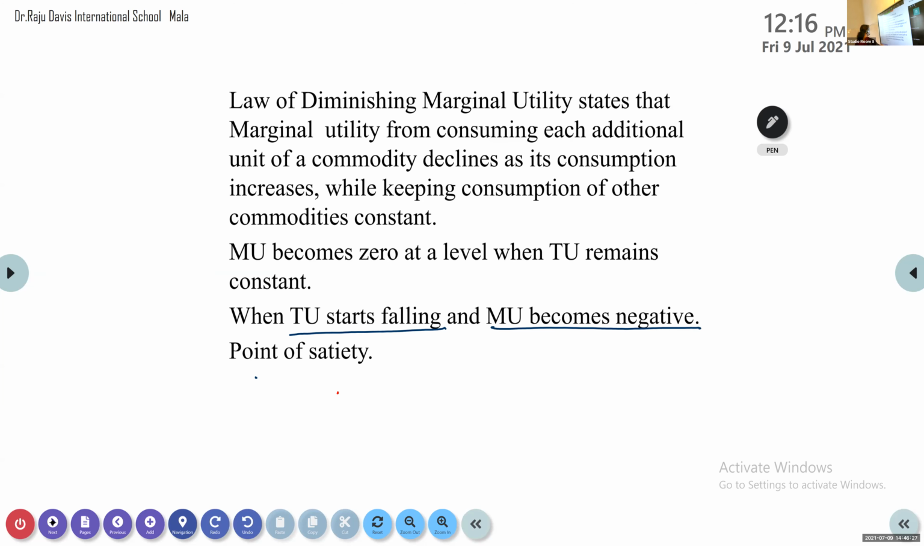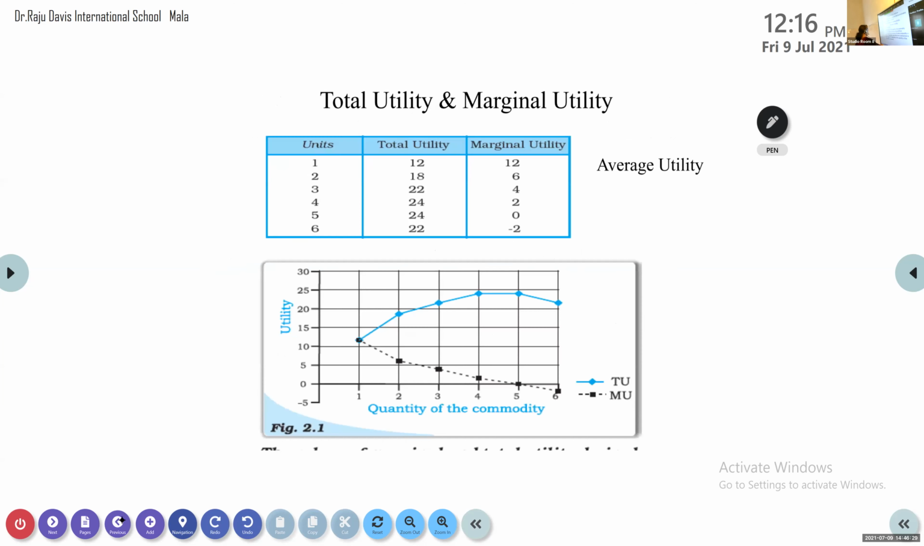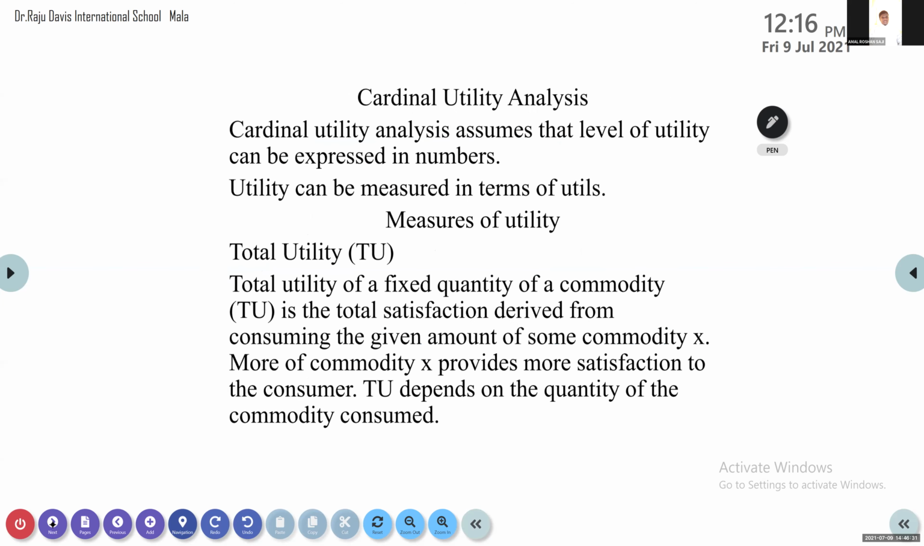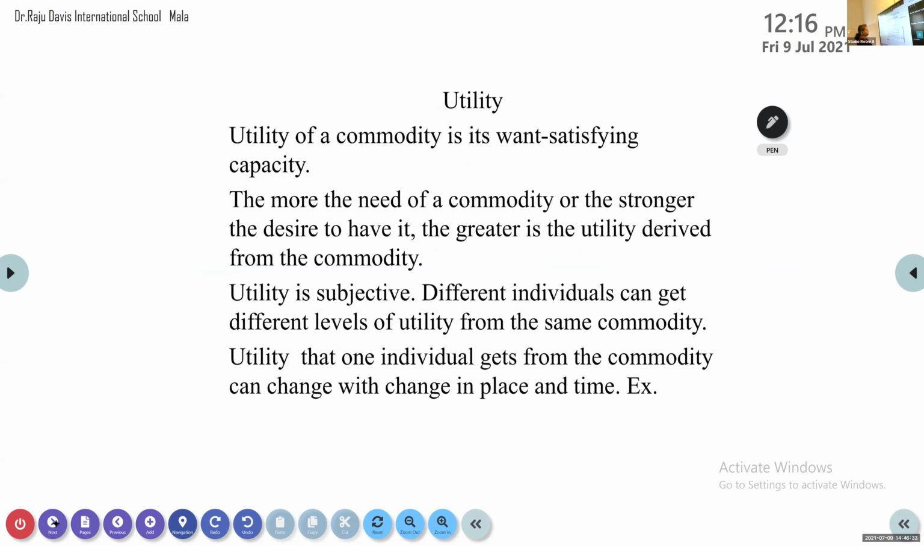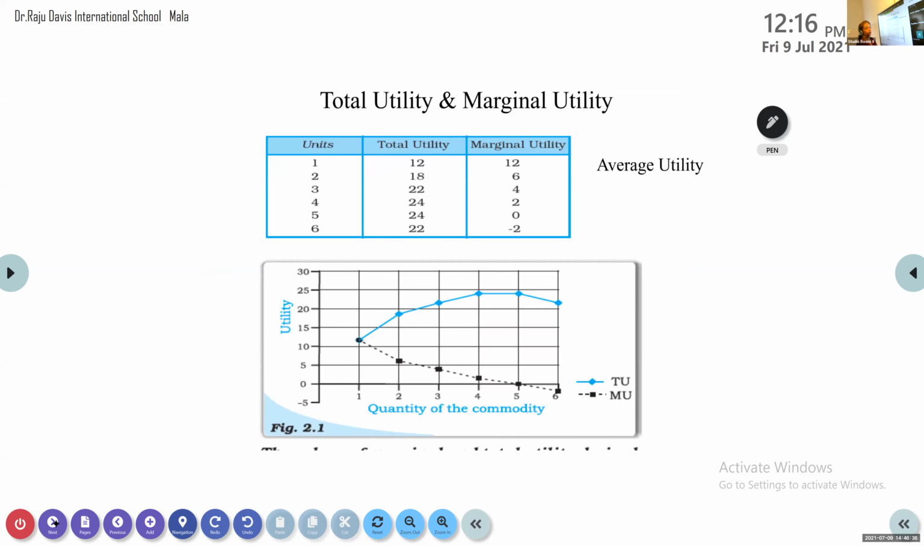Just one minute. On this graph, can you tell at which point we will stop the consumption? Is it the first point, second point, third point, fourth point, fifth point, or sixth point? Yes, the fifth one. We will stop here. Why do we stop here?